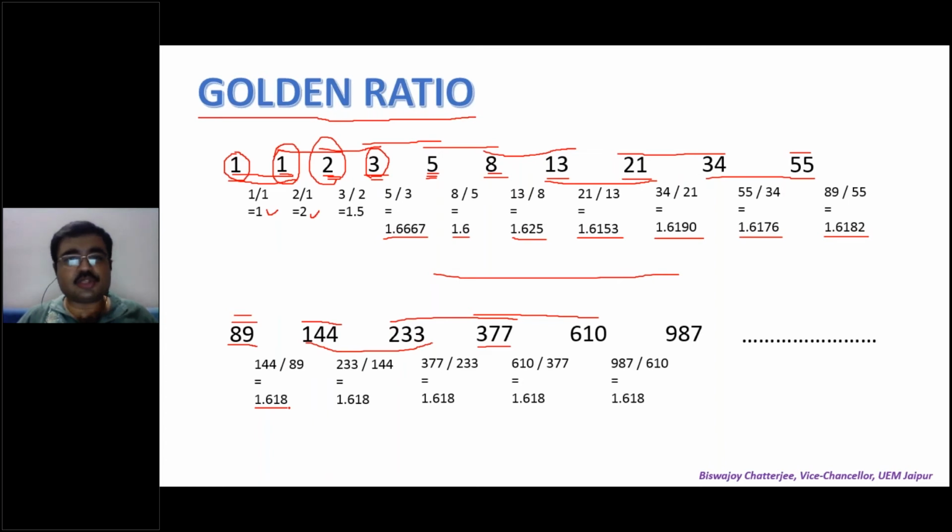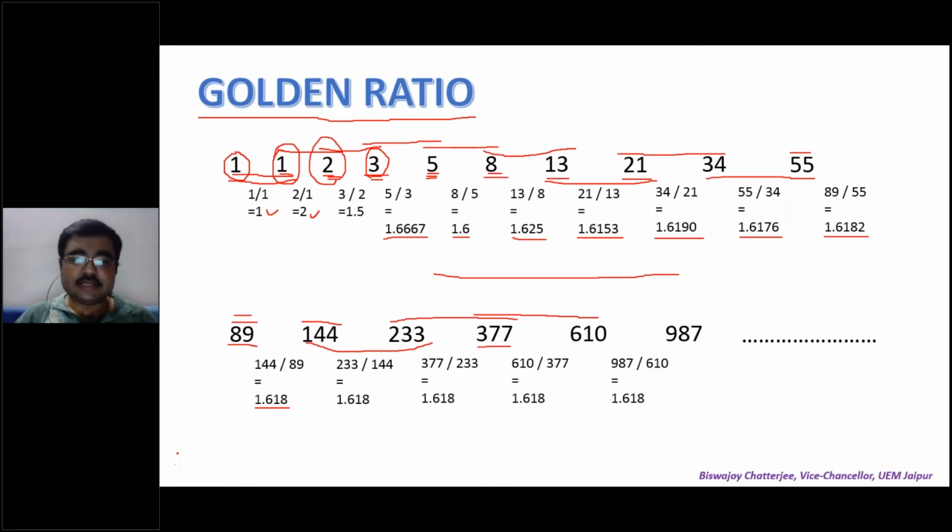Does it not itself sound a bit magical? Somehow the ratios have become absolutely the same. One number divided by the previous number, almost the same. Or in fact, you can say up to 3 places of decimals, absolutely the same. This itself sounds a bit magical.